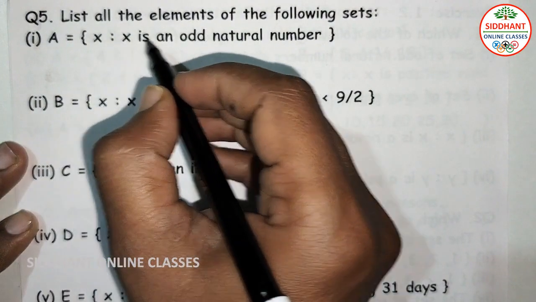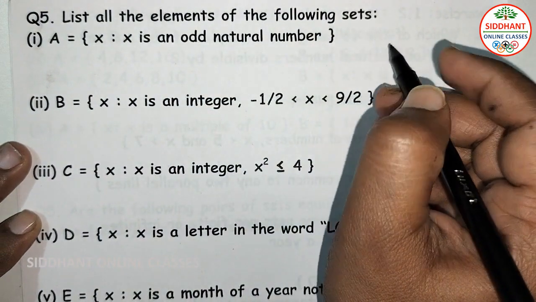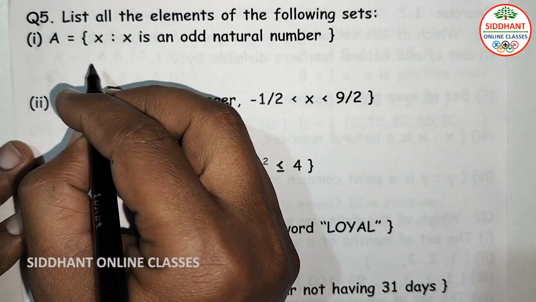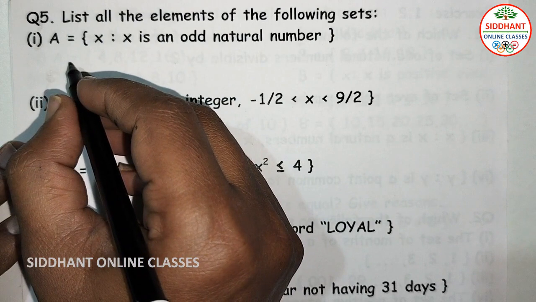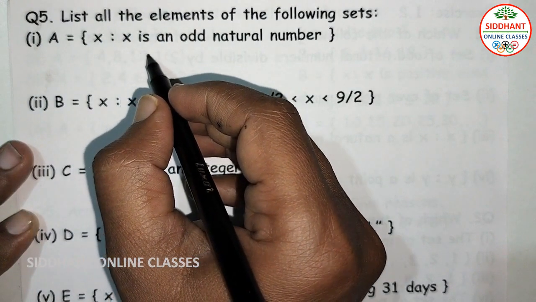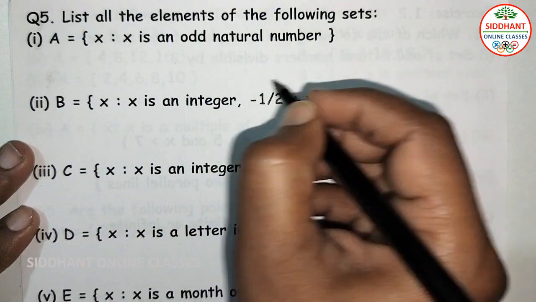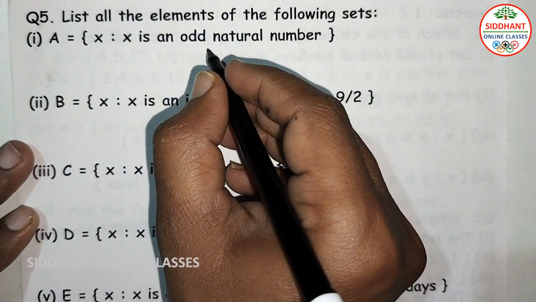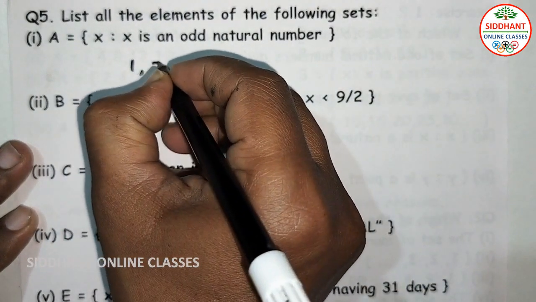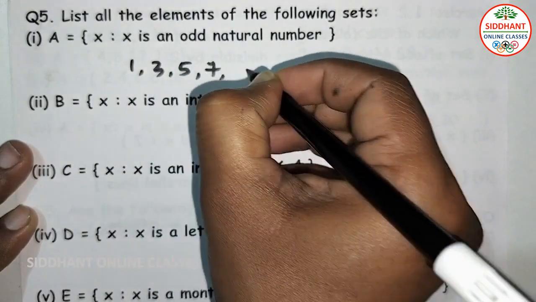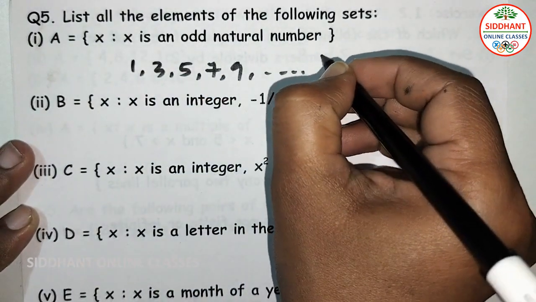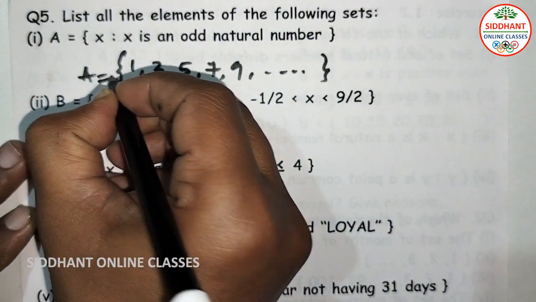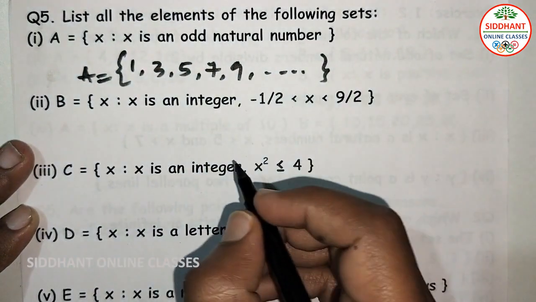Question number 5, list all the elements of the following sets. So here we are going to write all the elements which are contained in this set. First one, x such that x is an odd natural number. Odd natural number means the natural numbers start with 1, 2, 3, 4, and from these we select the odd numbers, that means 1, 3, 5, 7, 9, and so on. So this is an odd natural number. So A is equal to 1, 3, 5, 7, 9.